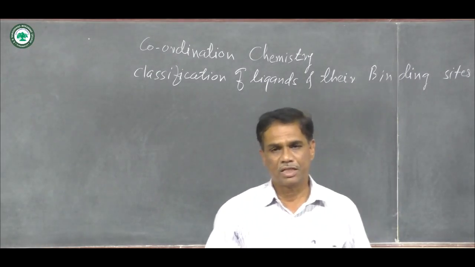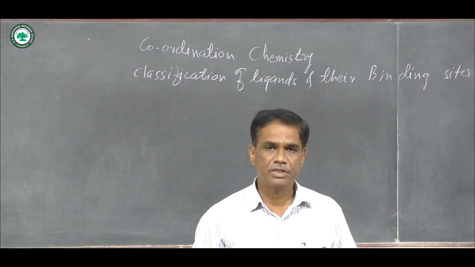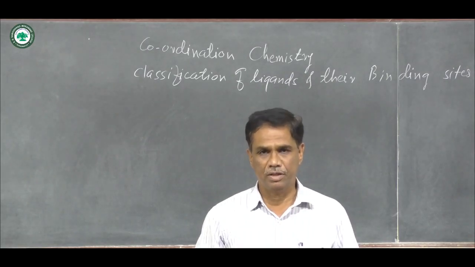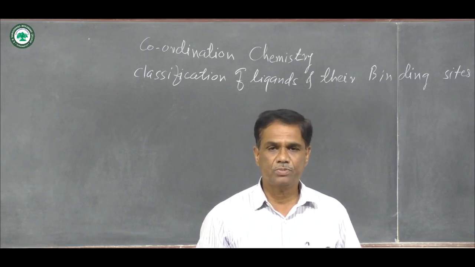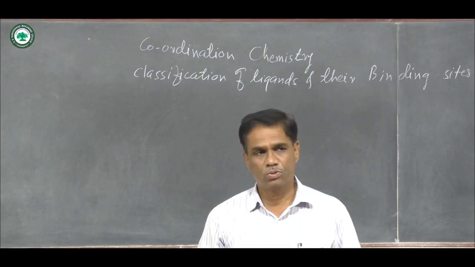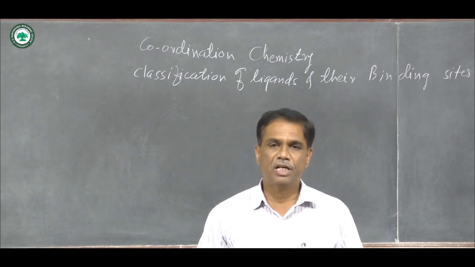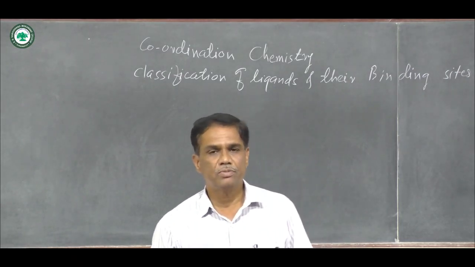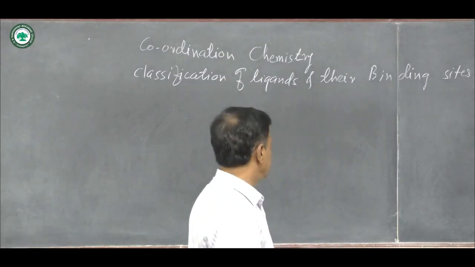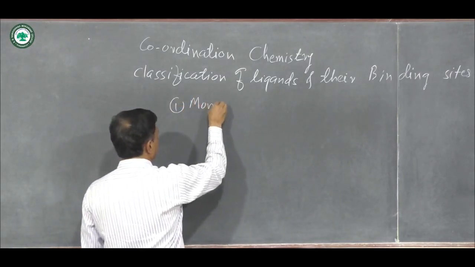You know that ligands are classified mainly into two types. One is known as monodentate ligand, also called unidentate ligand, and second is known as multidentate or polydentate ligands. Mono means there is formation of only one coordinate bond, and poly means when two or more than two coordinate bonds are formed, these ligands are known as polydentate ligands. They are also called chelate compounds when a ring structure or heterocyclic ring is formed there.